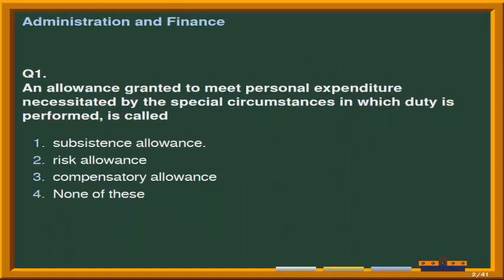An allowance granted to meet personal expenditure necessitated by the special circumstances in which duty is performed is called: options are number 1, subsistence allowance; number 2, risk allowance; number 3, compensatory allowance; and number 4 is none of these. And the correct answer is option 3rd, that is compensatory allowance.